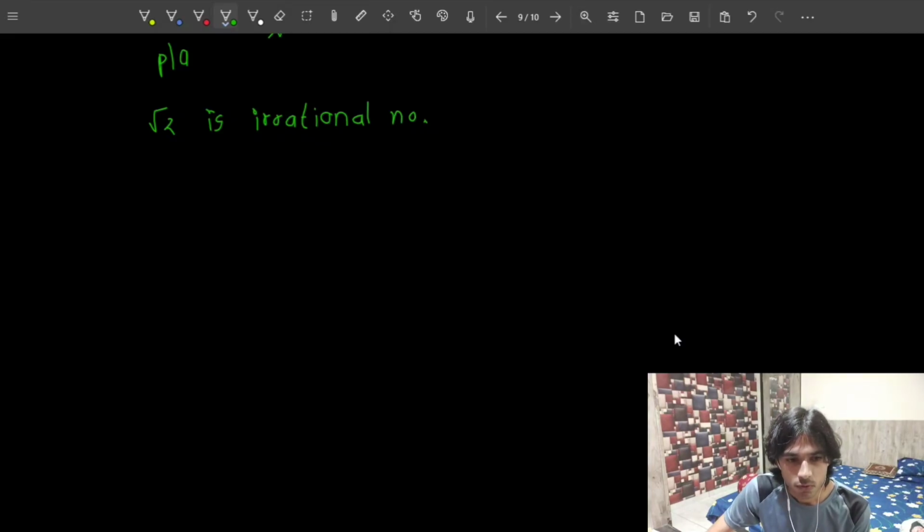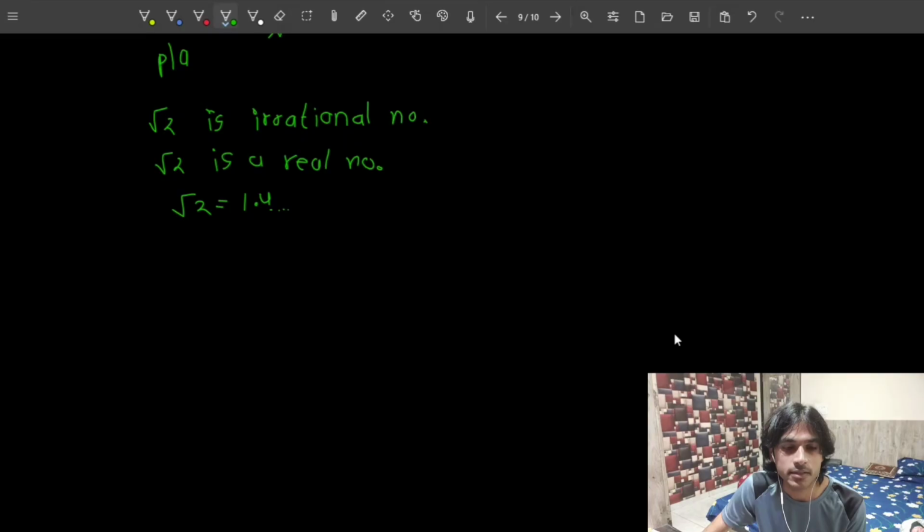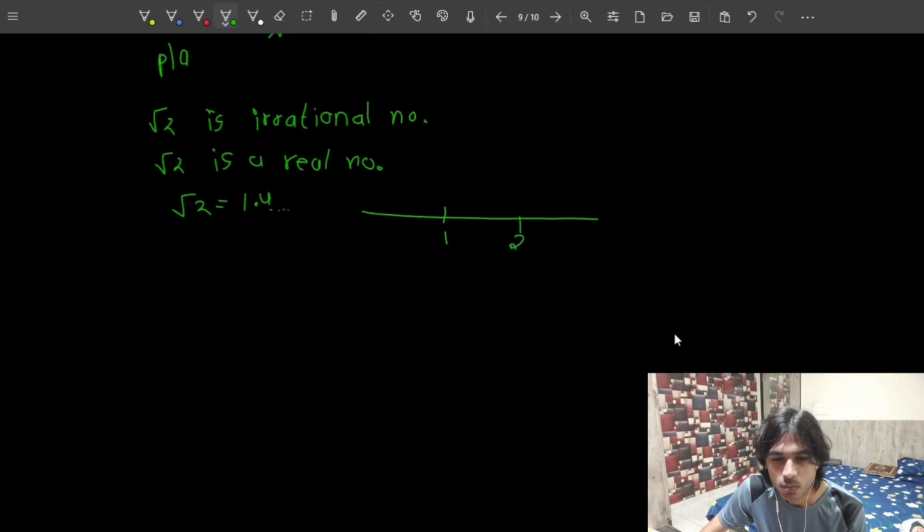Because root 2 is a real number, because the value of root 2 is something, I think 1.4 something, and obviously because it is an irrational number when it is expressed in the decimal expansion form, this expansion is going to be non-terminating and non-repeating. But because this number lies between 1 and 2 on the real number line, this is a real number.